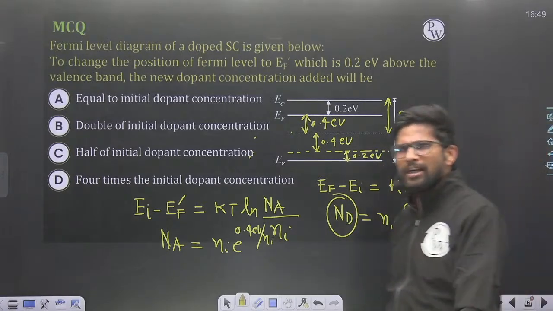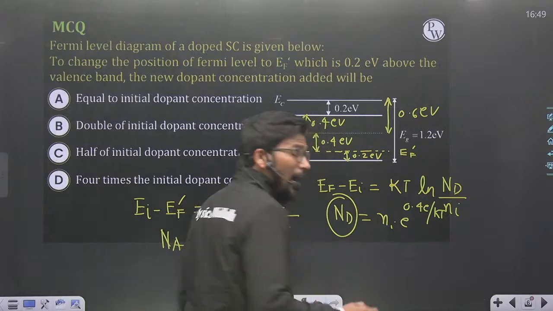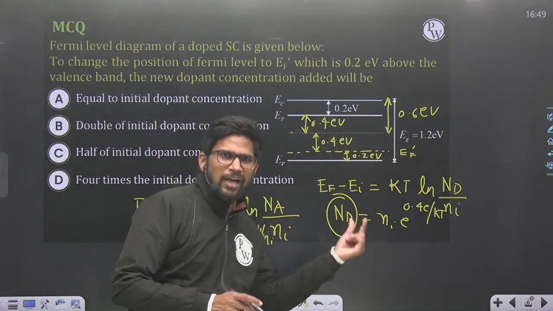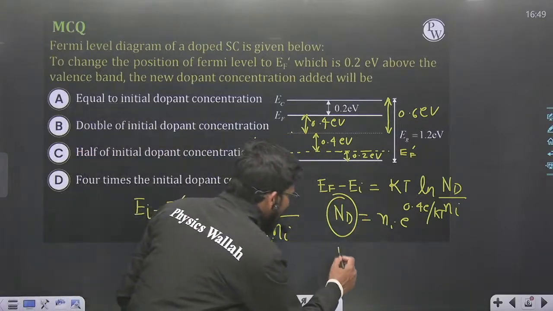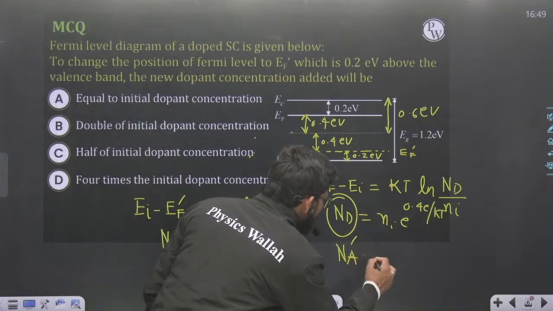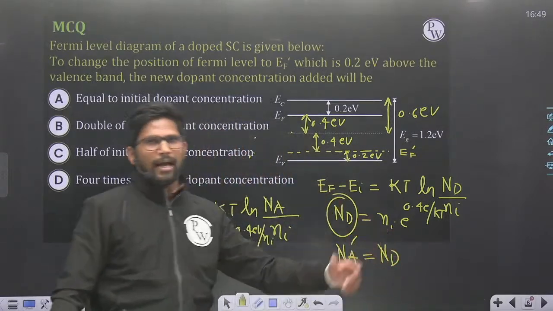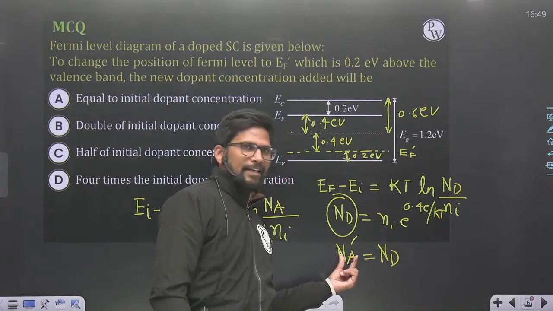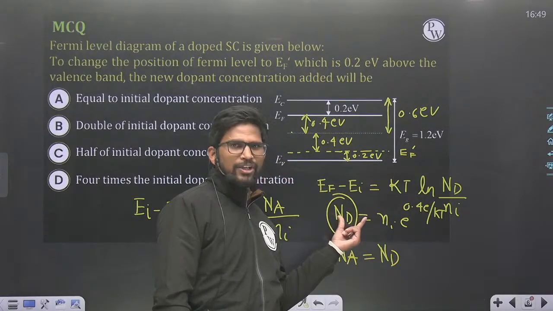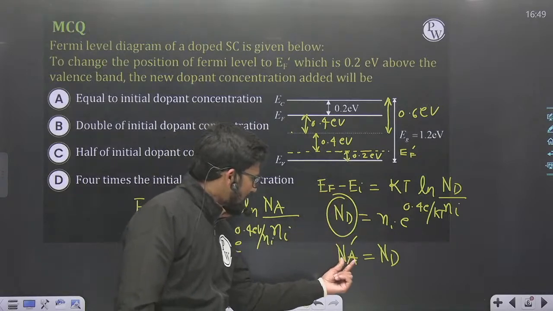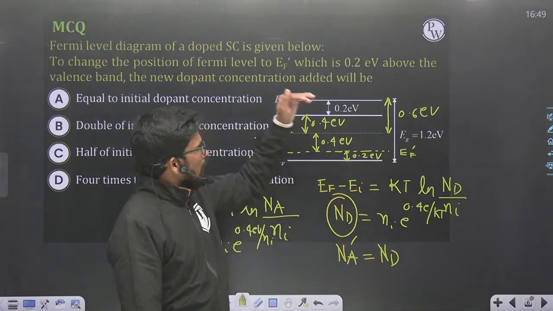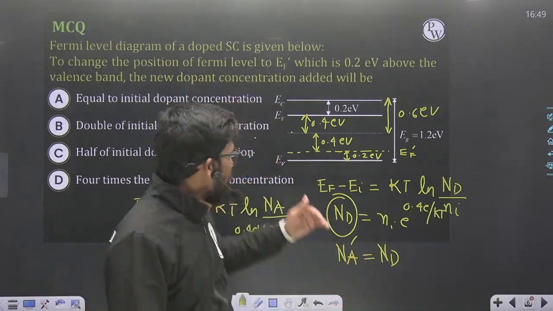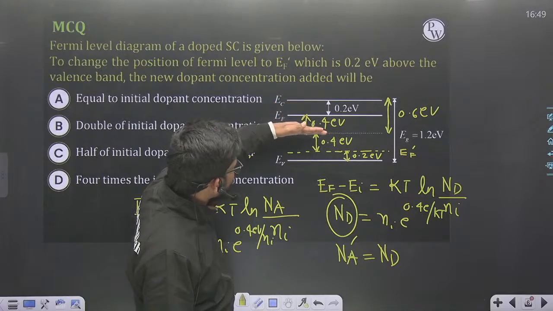I need to add Na dash acceptors which will be equal in number to Nd. Then this Na dash will compensate all donors and the semiconductor will be converted into intrinsic type and the Fermi level will shift from EF to EI.